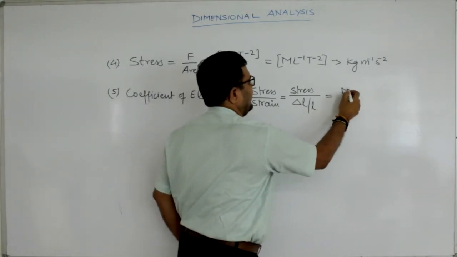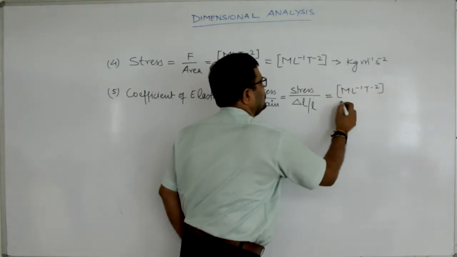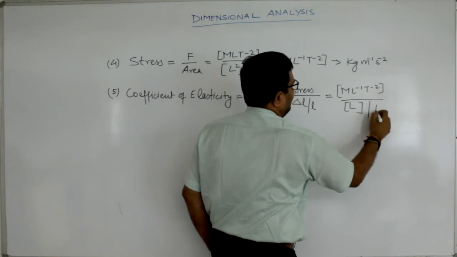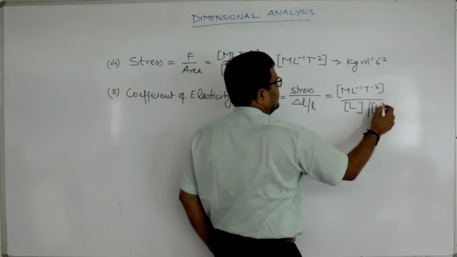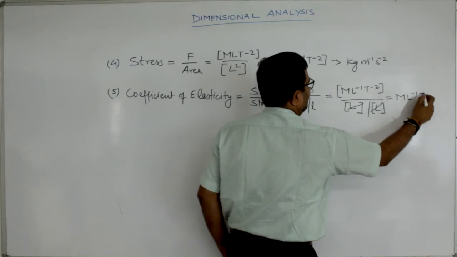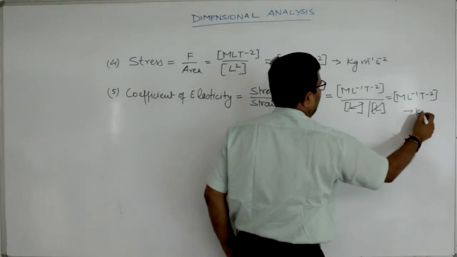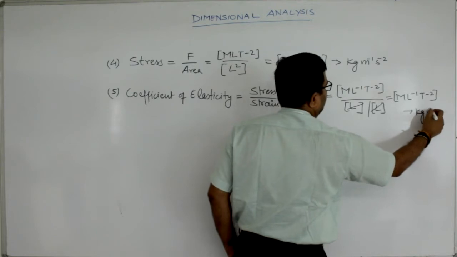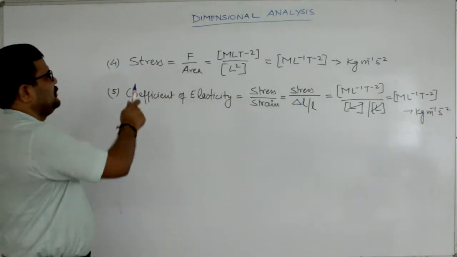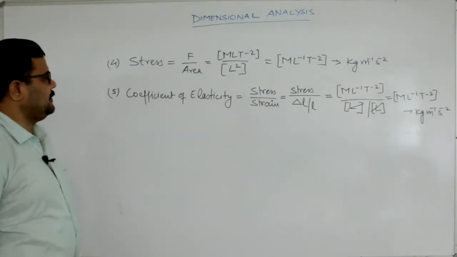So, stress is mL minus 1 T minus 2, change in length is L divided by capital L again. So, this will cancel out, and the dimension is mL minus 1 T minus 2. So, the unit will become kilogram per meter per second square. So, you can see the dimension of stress, dimension of pressure and dimension of coefficient of elasticity is the same.